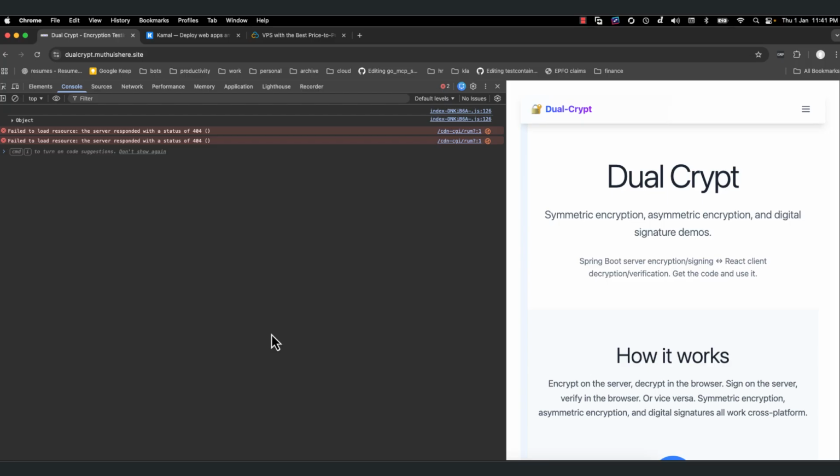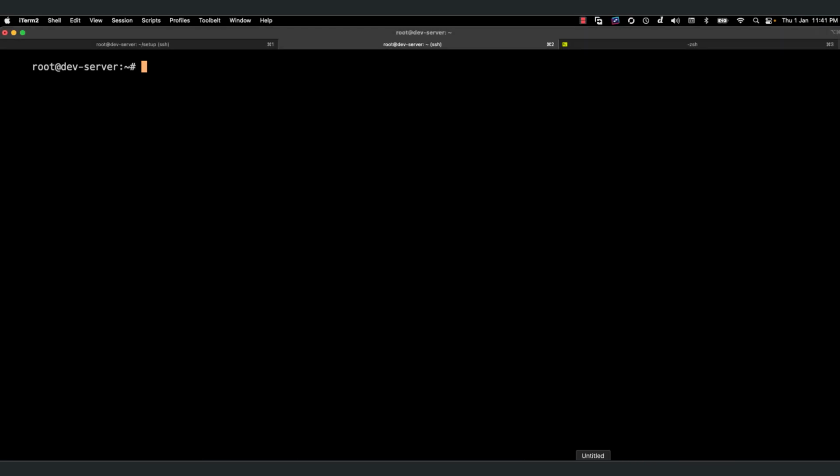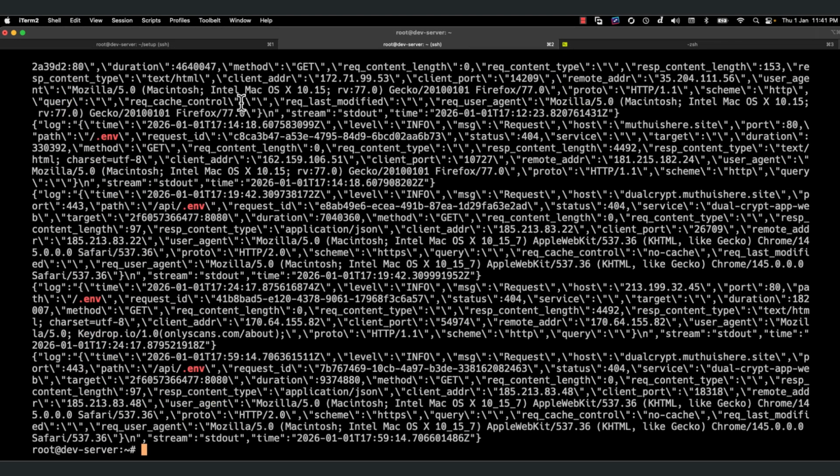What if they are trying it? I don't know, right? Probably it would have been available there in logs. So I thought, okay fine, let me check the logs and see how they are finding it. I'm using Kamal, so it is going to be there in kamal proxy, and I can see here there have been multiple attempts for the .env file, and there might be for something else.